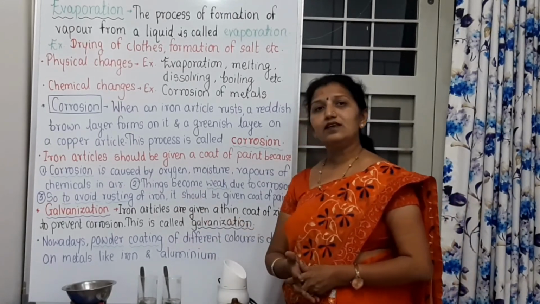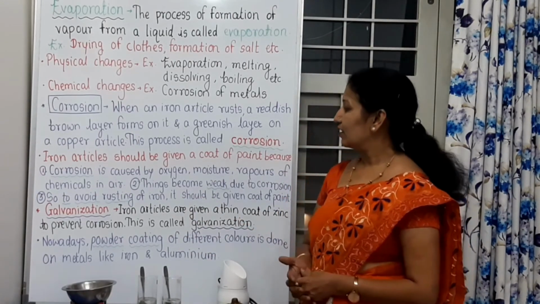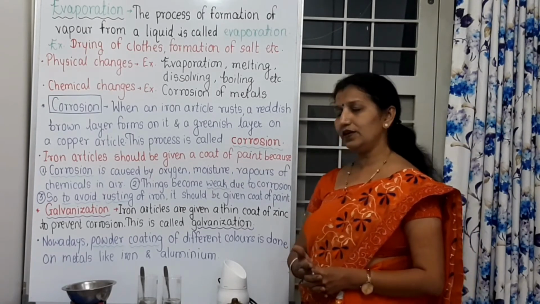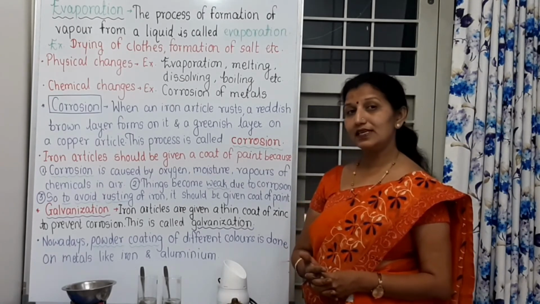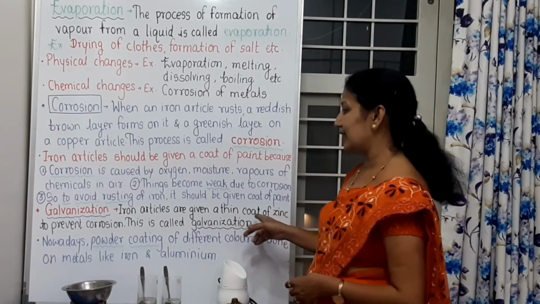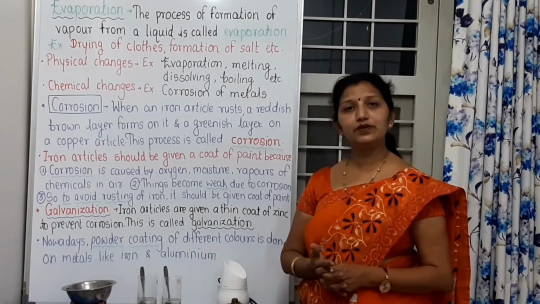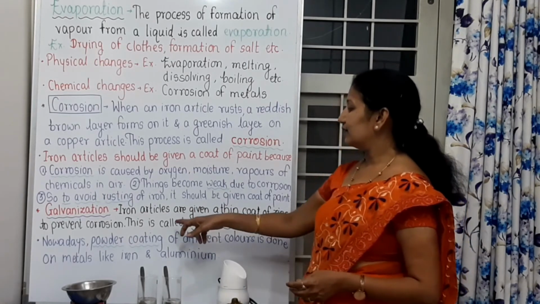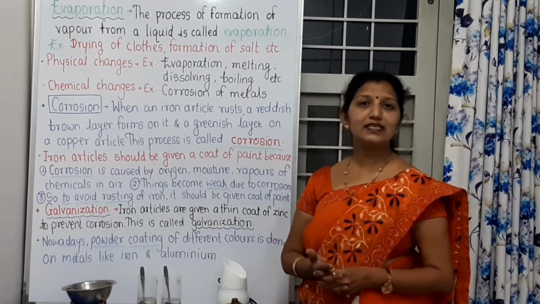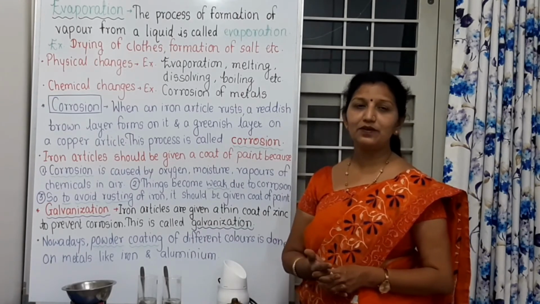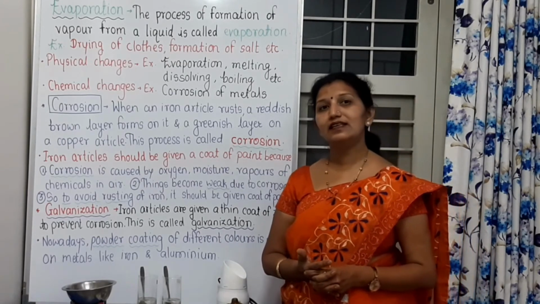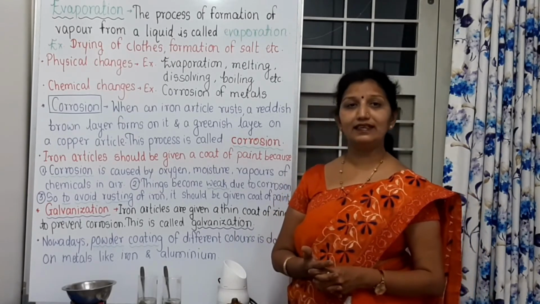Then galvanization. What is galvanization? Iron articles are given a thin coat of zinc. Zinc is also a metal, and this thin coat of zinc is given to prevent corrosion, and that's why this process is called galvanization. You must have seen the tins used on the roofs of our houses, and those tins are galvanized tins.